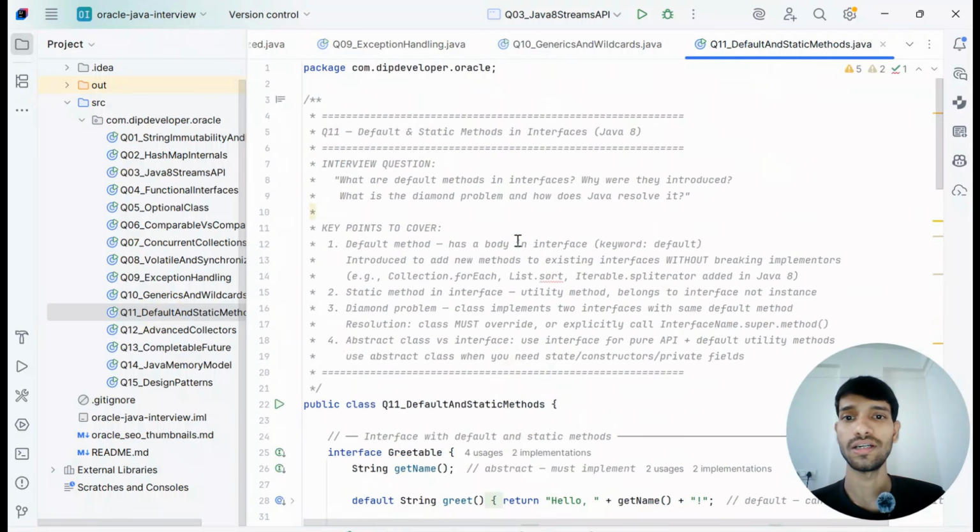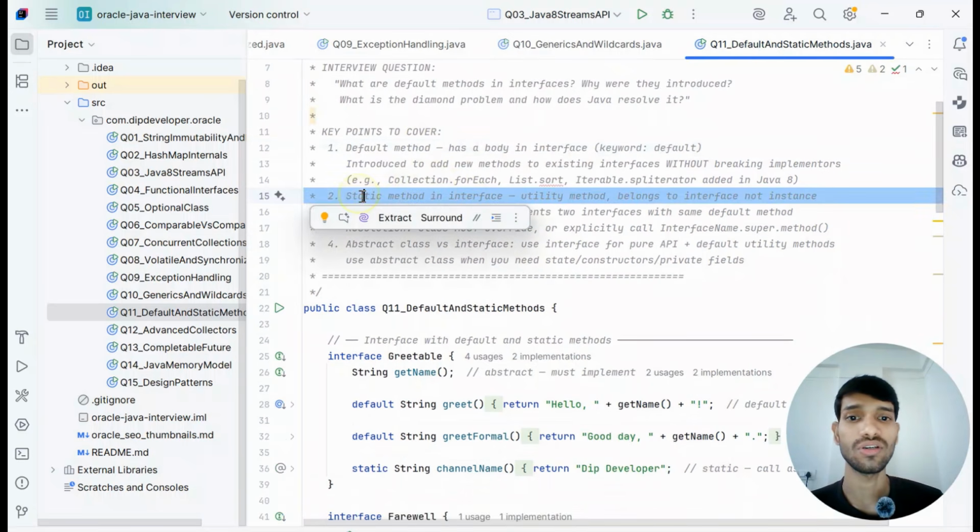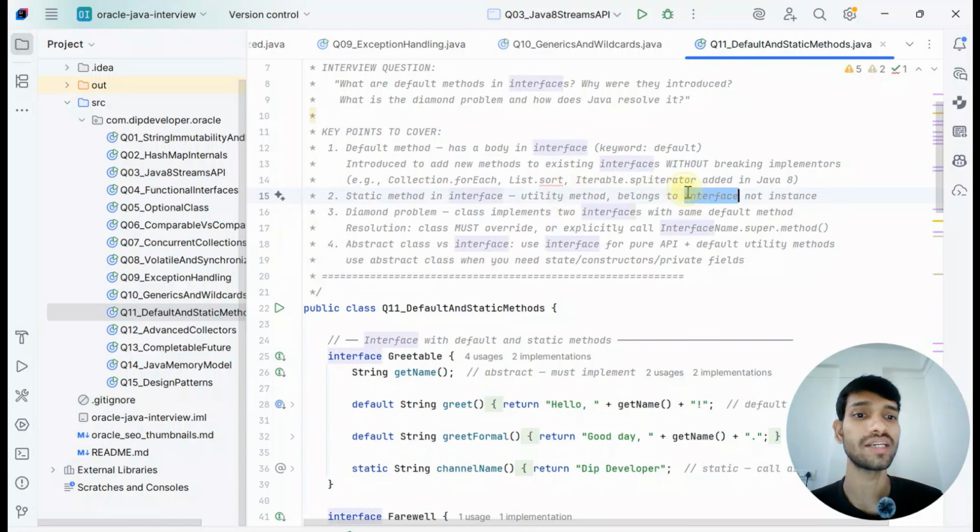The next question is default and static methods in the interface. What is a default method in the interface, why was it introduced, what is the diamond problem, and how does Java resolve it? They will definitely ask about this diamond problem. You can give an example to explain it. Default methods have a body in the interface, and the keyword should be default. The static method is a utility method that belongs to the interface, not the instance. The diamond problem means a class is implementing two interfaces with the same default method.